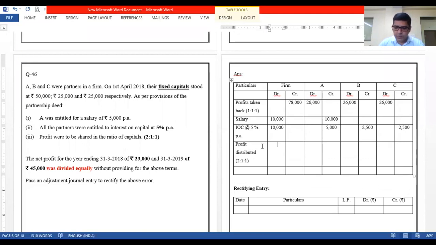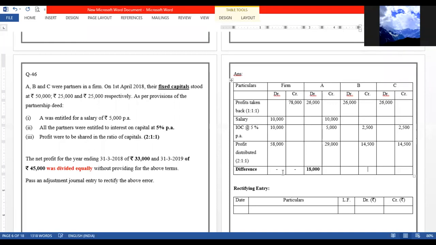Okay, difference will be 58,000 as a profit. Yes, I want you to distribute in the ratio of 2:1:1. So A gets 29,000. Yes. 14,500, 14,500. Okay, that's all. Now let us take the difference over here, which will help us to write the entry. Let me write over here difference. In the firm, we will not have any difference. Yes, for A, 18,000. 18,000. Okay. For B, 9,000. 9,000. Okay, that's correct.